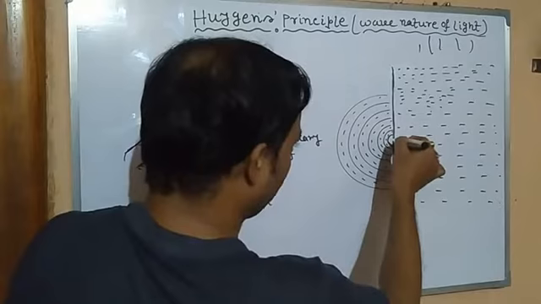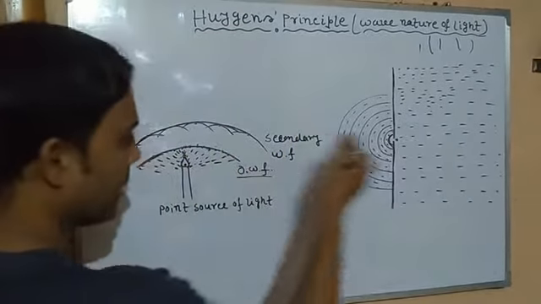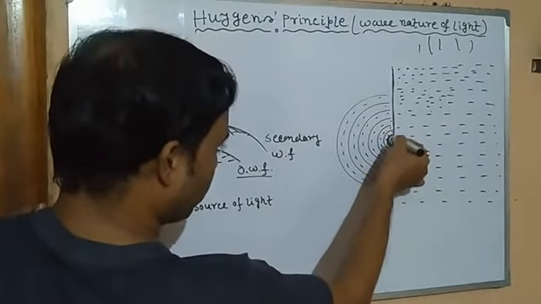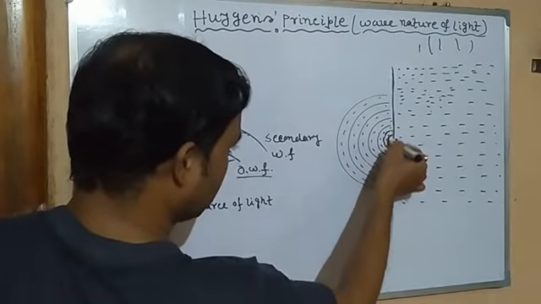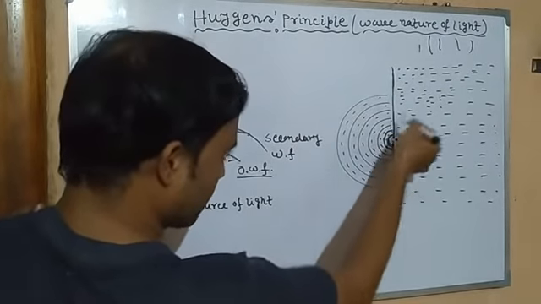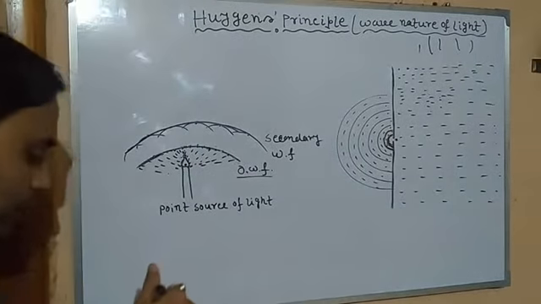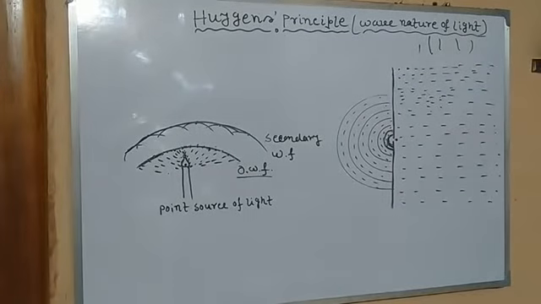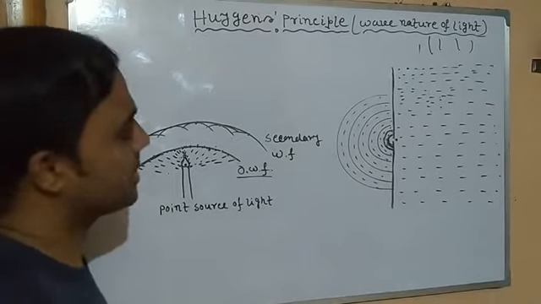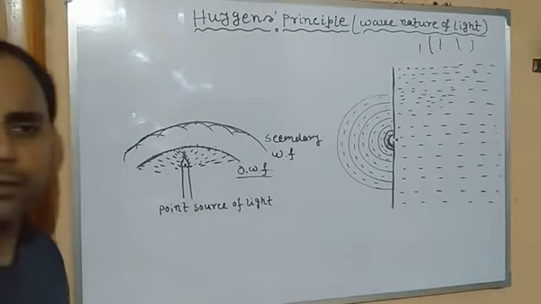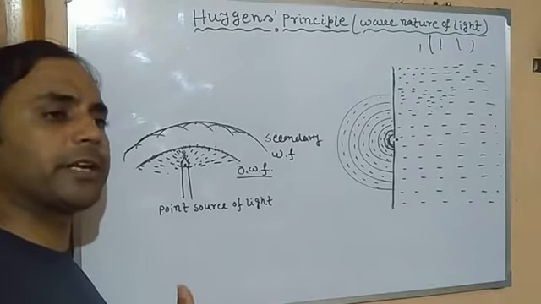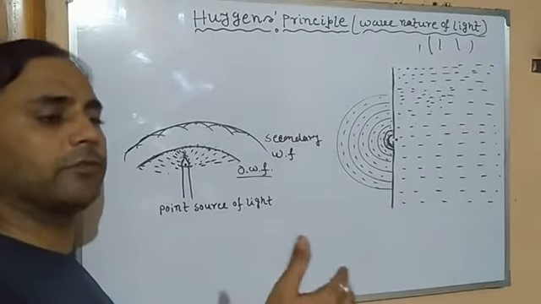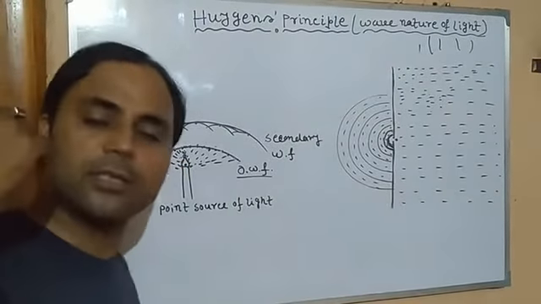Then the same logic: one wavefront is produced, and each and every point behaves as a secondary wavefront source. Joining those points gives the secondary wavefront. Basically, this is Huygens principle of the wave nature of light. Clear? It clearly states that we can get information about the position or propagation of any secondary wave from its previous one.